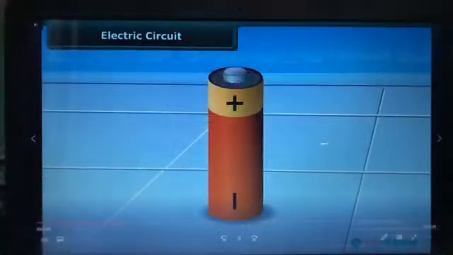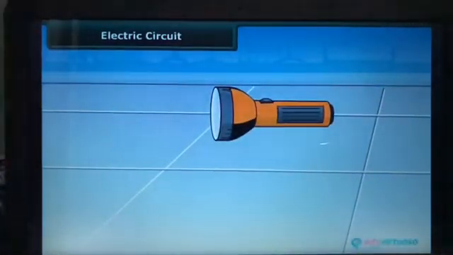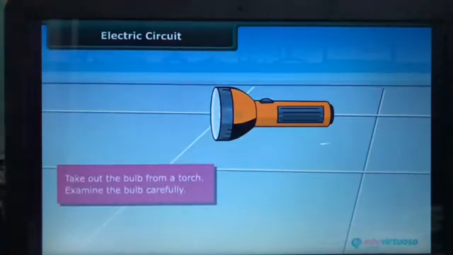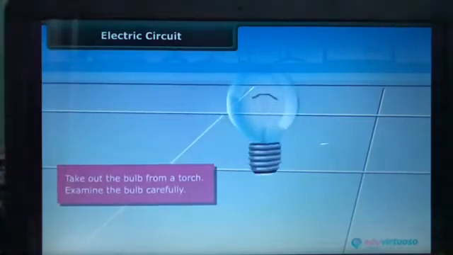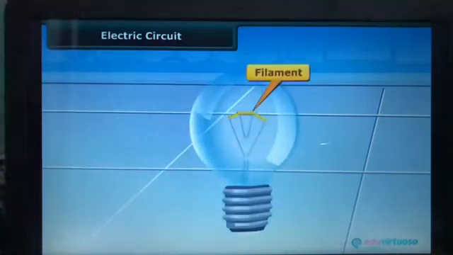A cell or a dry cell is the source of electricity for the bulb to glow. Let us know how the bulb in a torch glows. Step 1. Take out the bulb from a torch. You can see that the bulb is a small globe of thin glass, inside which a coiled filament is fixed